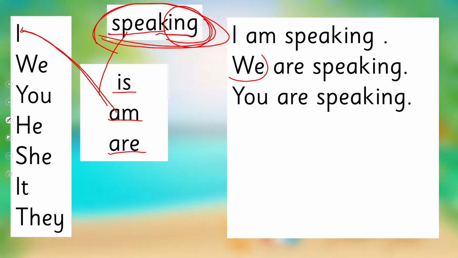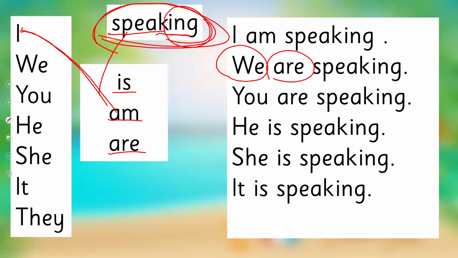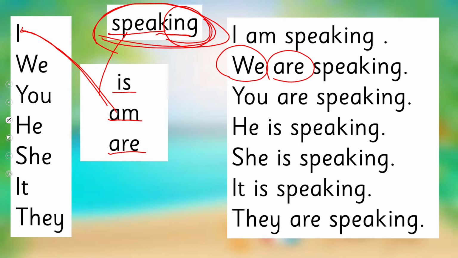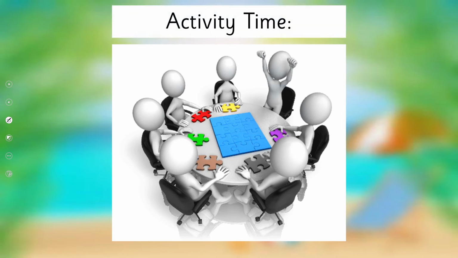So when it becomes plural, we use the plural form. You are speaking, he is speaking, she is speaking, it is speaking, it is my pet cat and it is speaking. Okay, and they are speaking. This is how, beta, we take a subject, a helping verb and a present participle. This is the sentence structure for present continuous tense. Are you clear with it? It's simple. Okay, so let's practice it through an activity.